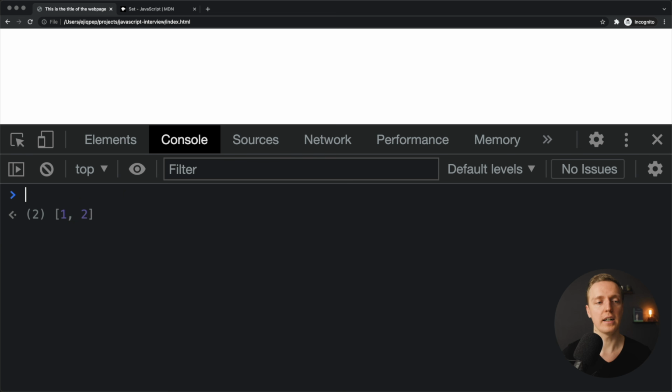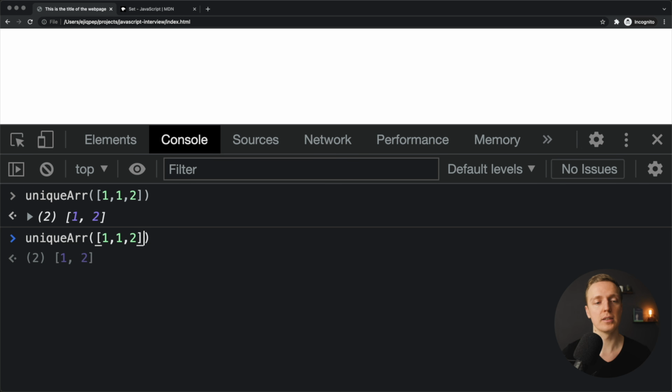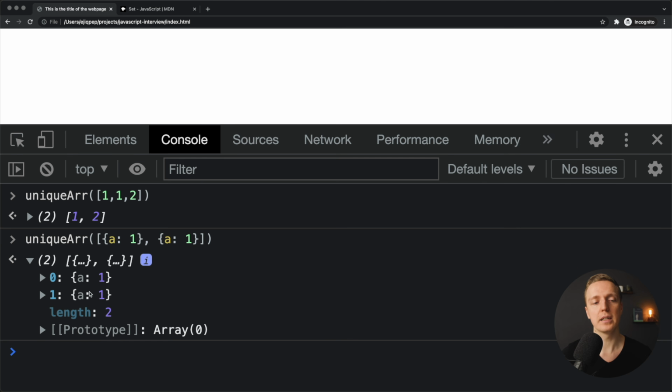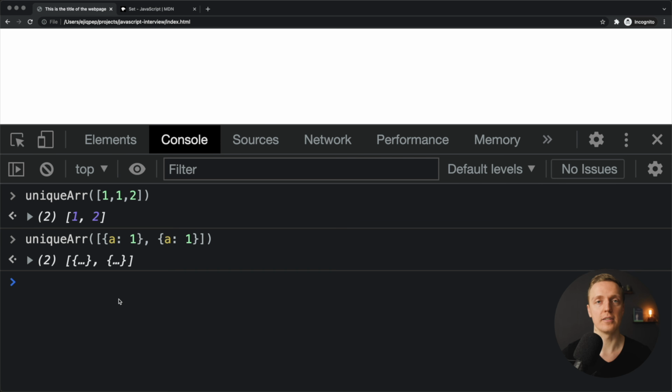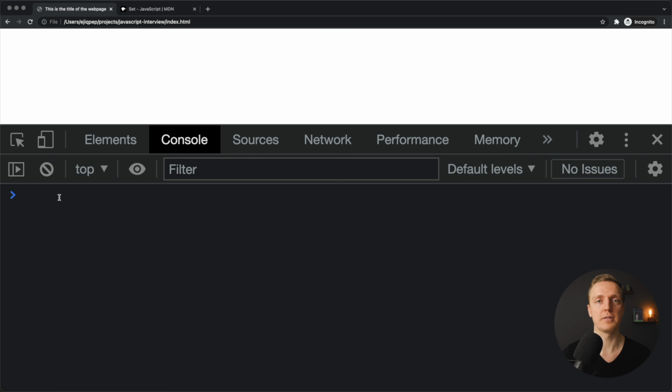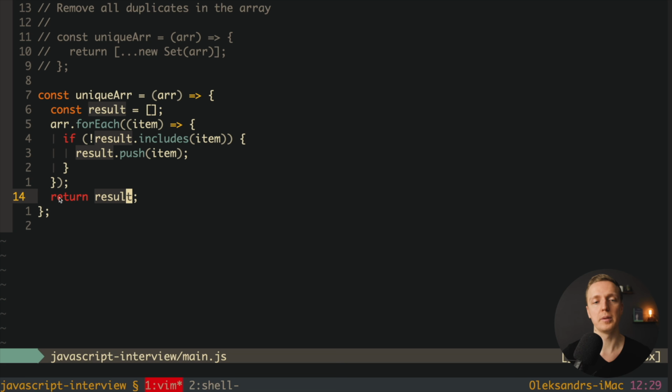So here is our function unique array 1, 1, 2, and as you can see we're getting 1 and 2 back. But obviously our function won't work with objects or arrays inside, and this is completely normal. So if you have here an object with a equals 1, and here one more object with a equals 1, as you can see we're getting 2 elements, and this is totally fine, because these are 2 different objects and we can't compare them.